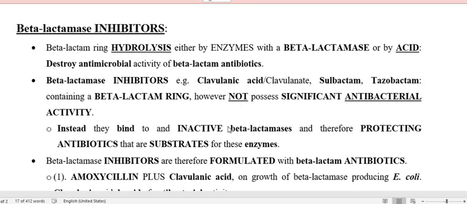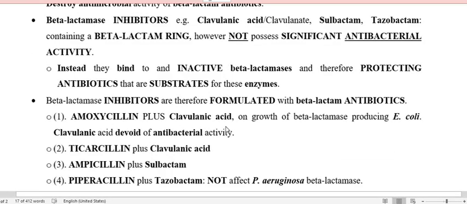So now we have to see what combinations are available. Here you have to read: instead they bind to and inactivate beta-lactamase. So what they are telling is that these inhibitors are going to bind with the beta-lactamase enzyme and inactivate it.